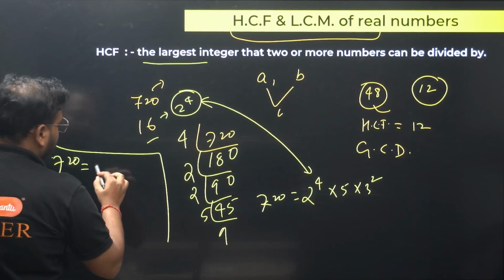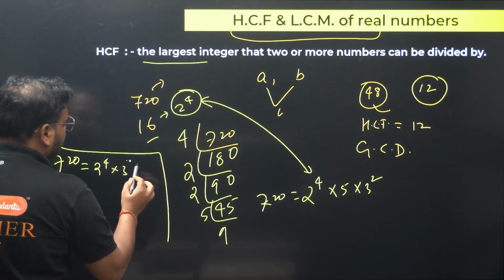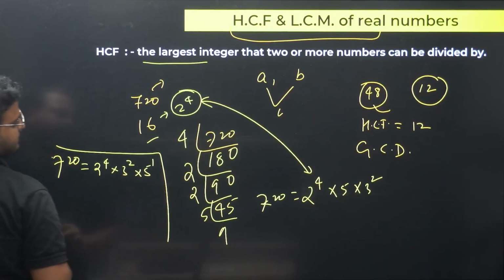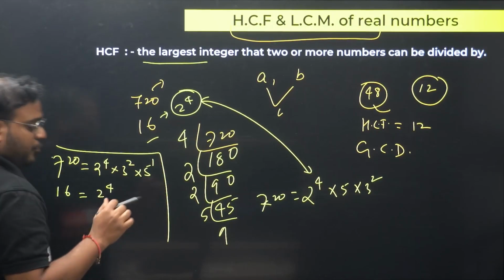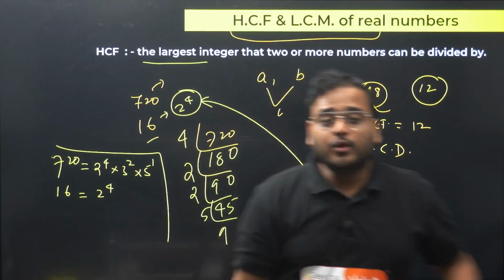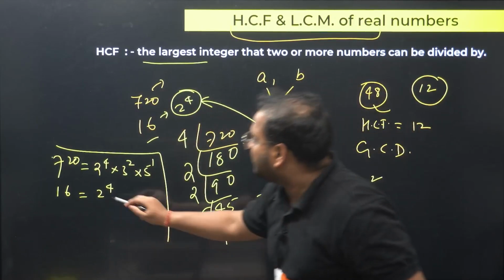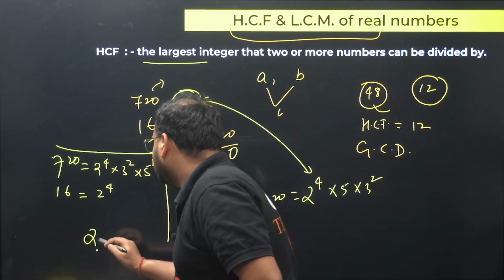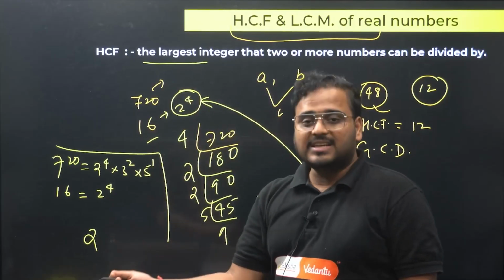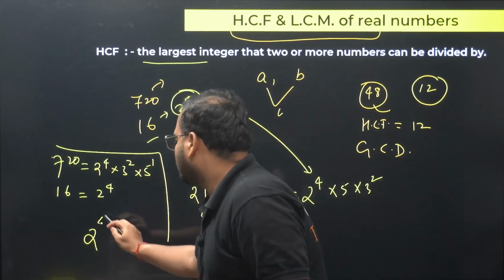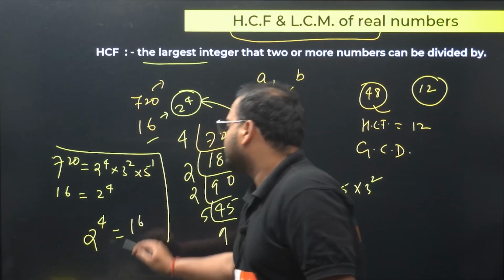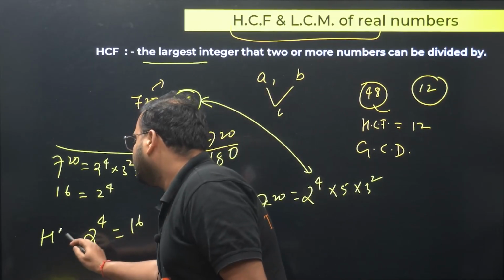We have 2 power 4, 3 power 2 and 5 power 1. But for 16, what is the factor? We have 2 power 4. So what is going to be the HCF value? You will look for a common factor. What is the common factor? 2 over here. So write 2 with the least power. What is the least power in this case? For 2, it is 4. Answer will be 16. That's my HCF value. So what is HCF?